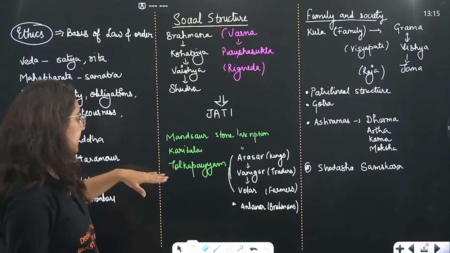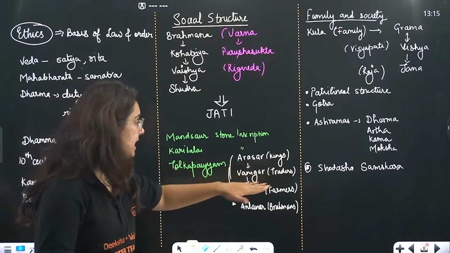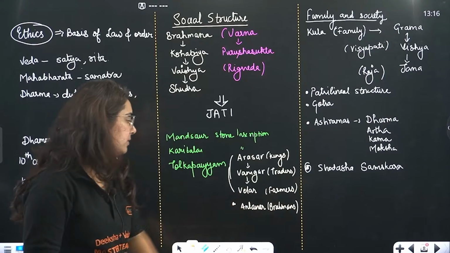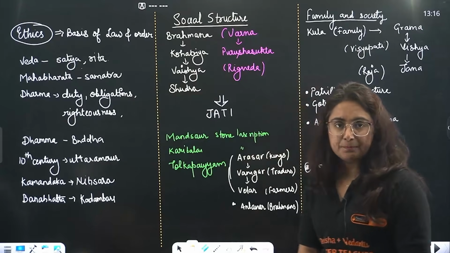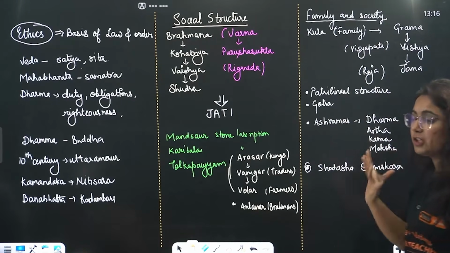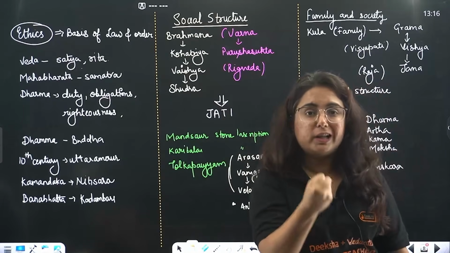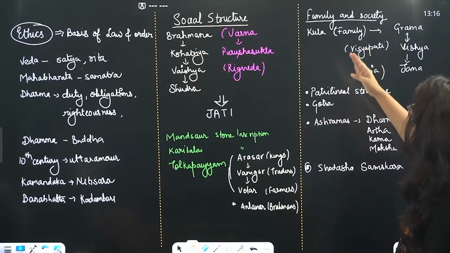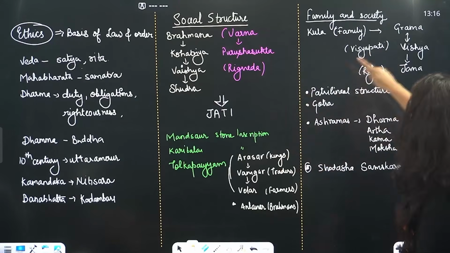More information like that comes from the Tolkappiyam, the text from Tamil Nadu, where Arasar were referred to as kings, Vanigar as traders, and Velar as farmers. Even Antanar was referred to as a Brahmin there. Getting my point? Then more about family and society is given, beta. The society is structured in a way that the family becomes the smallest unit of the society, and that was referred to as kul. When so many families live together, it becomes gram.